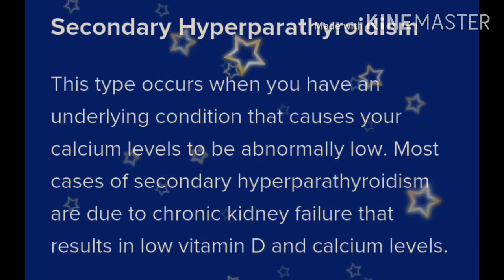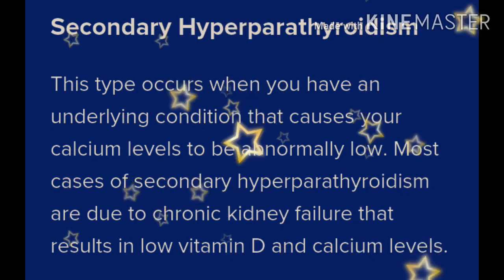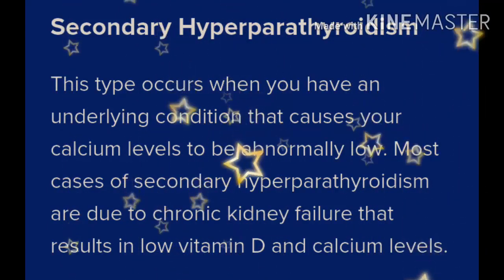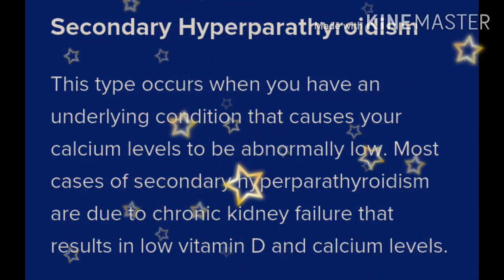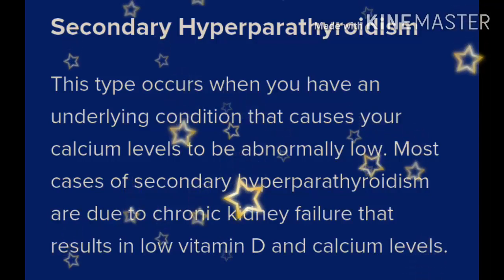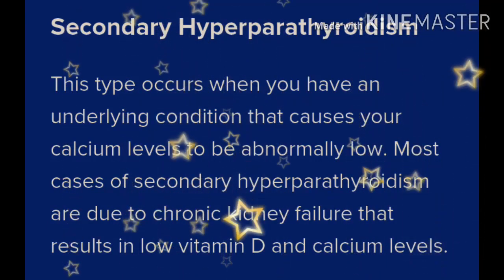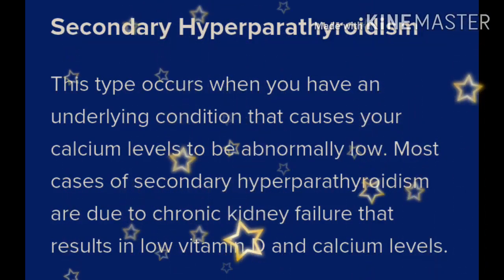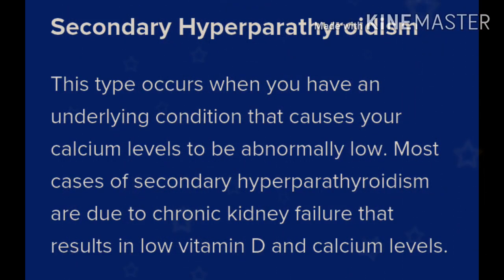Then secondary hyperparathyroidism. This type occurs when you have an underlying condition that causes your calcium level to be abnormally low. Most cases of secondary hyperparathyroidism are due to chronic kidney failure that results in low vitamin D and calcium level. In this secondary type, the calcium level is decreasing or low, which is caused by kidney failure, and vitamin D or calcium level will be low.